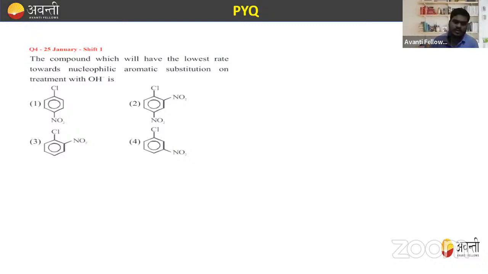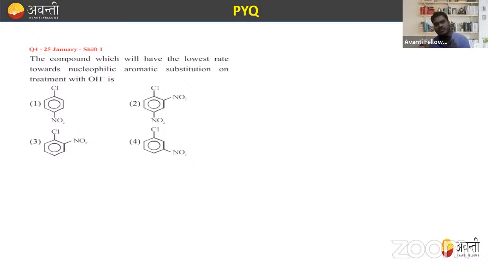Now we are going to solve some PYQs related to this topic we already covered today, okay? And try to understand what type of questions are generally asked from this chapter. The first question is: the compound which will have the lowest rate towards nucleophilic aromatic substitution on treatment with OH. We know that aromatic compounds, if I'm talking about benzene, generally go through electrophilic substitution reaction. But in this question, they are asking about nucleophilic aromatic substitution.